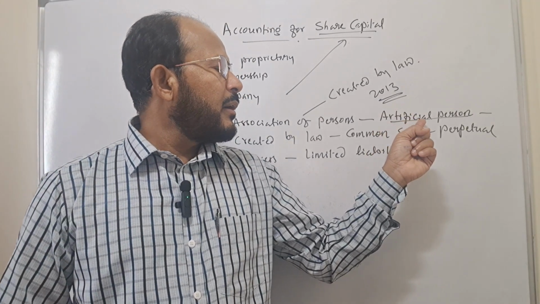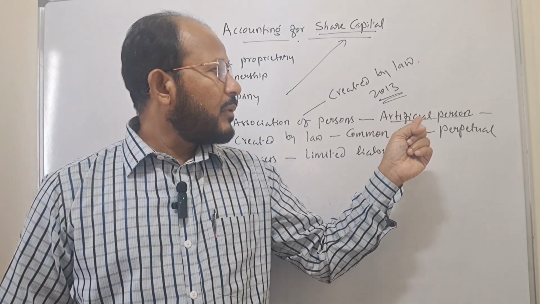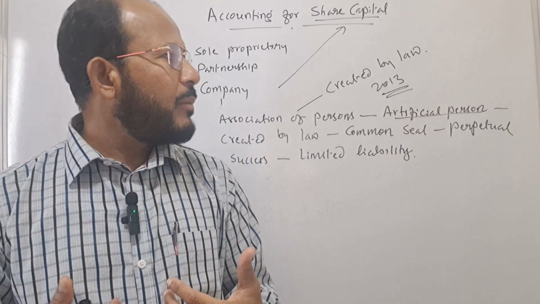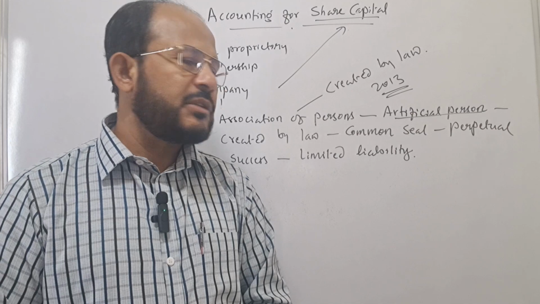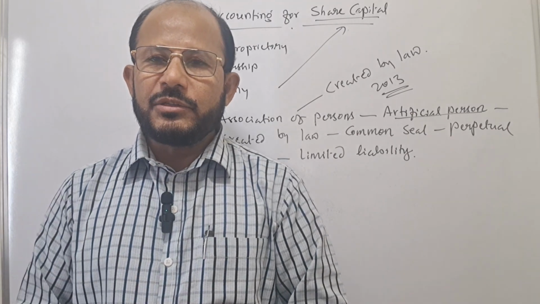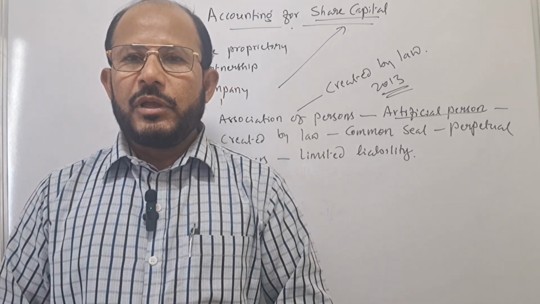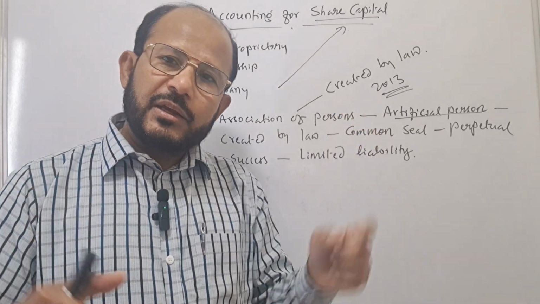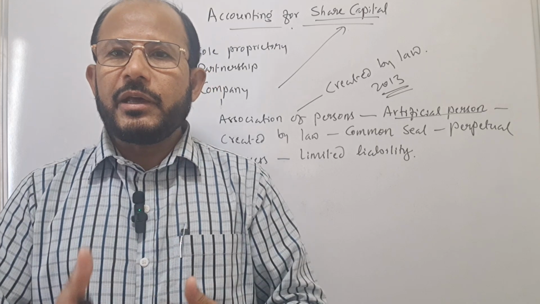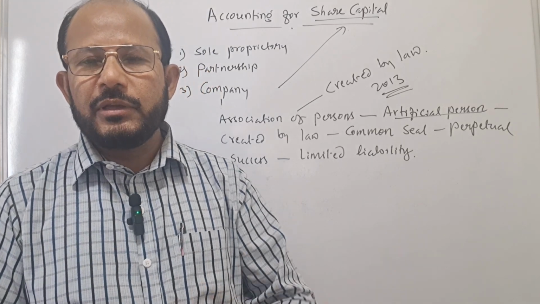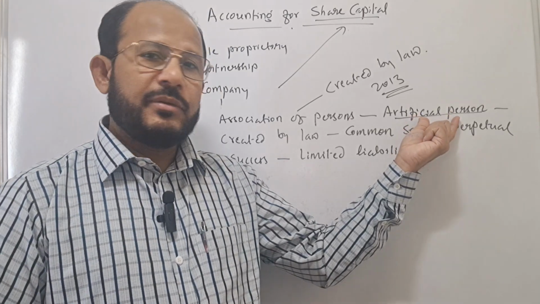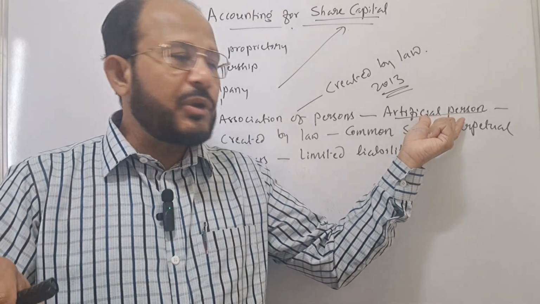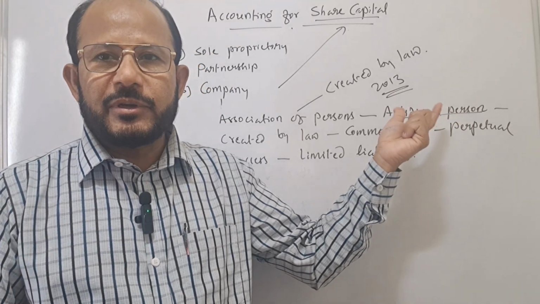Therefore, the company is called an artificial person. We being natural persons can enter into agreements or contracts with outsiders. But the company, as per the Companies Act of 2013, can also enter into agreements or contracts with third persons. It can act as a person, not a natural person, but as an artificial person.